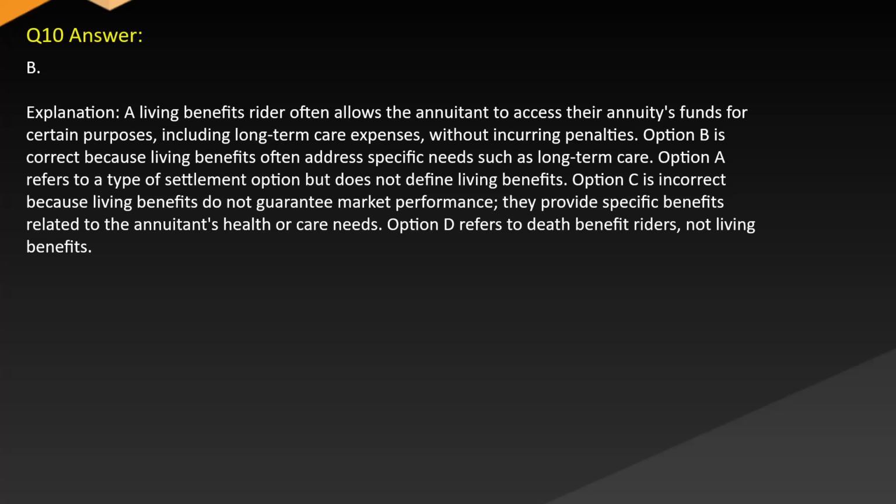Option C is incorrect because living benefits do not guarantee market performance, so they provide specific benefits related to the annuitant's health or care needs. Option D refers to death benefit riders, not living benefits.